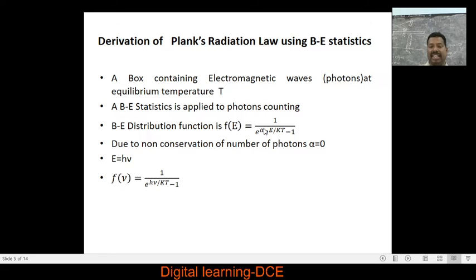If that is the case, then this distribution function becomes f of e is equal to 1 over e to the power of e by kT minus 1. Now we are going to substitute h nu in place of e, and express this function in terms of frequency. Then f of nu is equal to 1 over e to the power of h nu by kT minus 1.